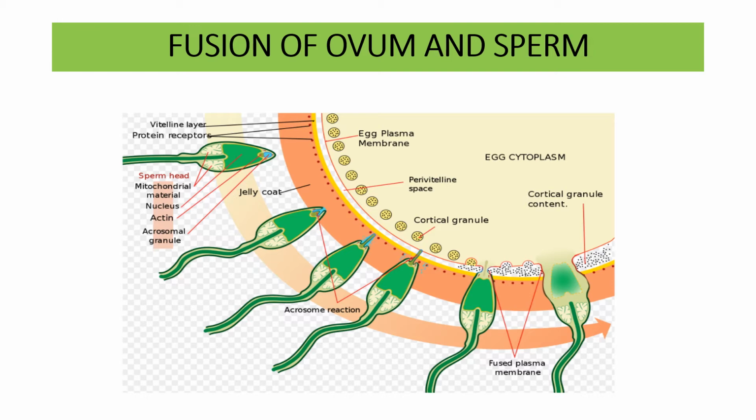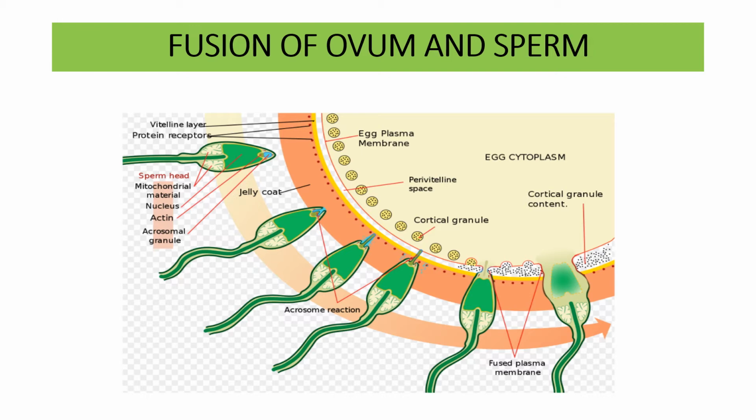Now, when one sperm has fused with the egg cytoplasm, what happens? The membrane potential of the ovum is further reduced.